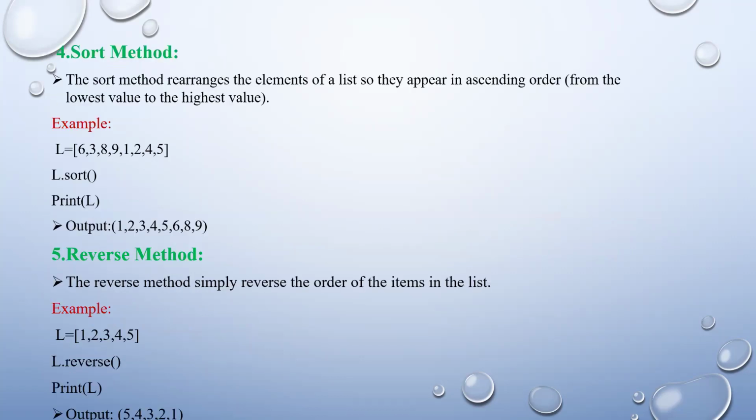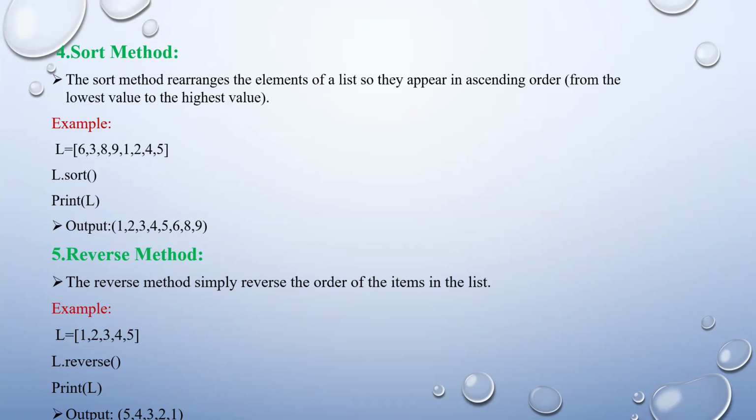And next we have the sort method. The sort method rearranges the elements of a list so they appear in ascending order, from the lowest value to highest value. See here, I have given L is equal to some numbers. I did not give them in order. If we use the L dot sort method, it will be printed in ascending order. This is about the sort method.